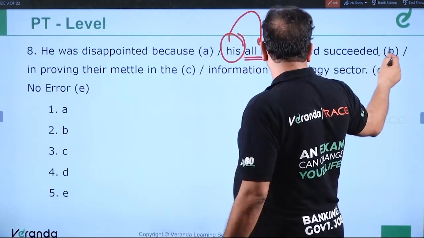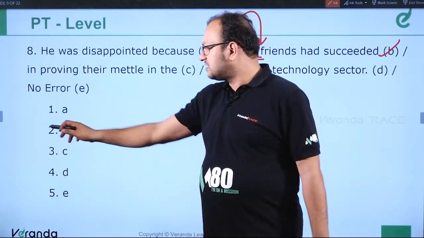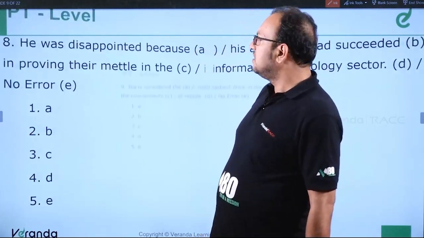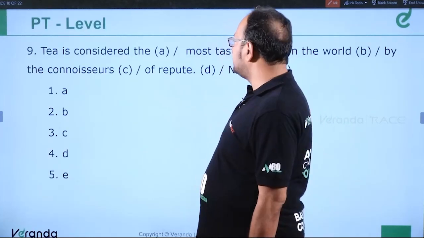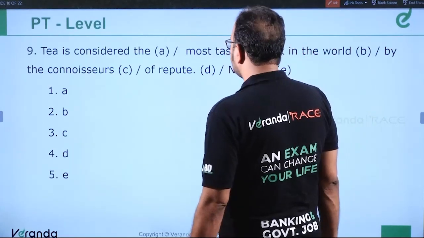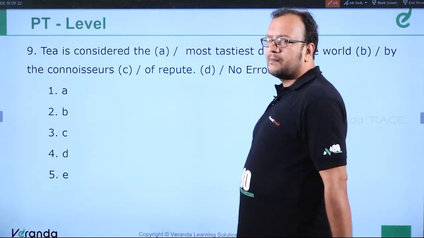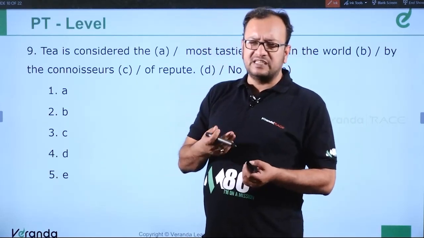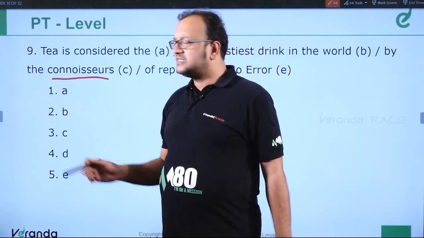So the error is in part B. All his friends is the correct answer. Clear? So the error is in part B. Moving ahead, question number 9. Tea is considered the most tastiest drink in the world by the connoisseurs of repute. Connoisseurs means somebody who is an evaluator of food or tea for that matter. Basically, an evaluator.